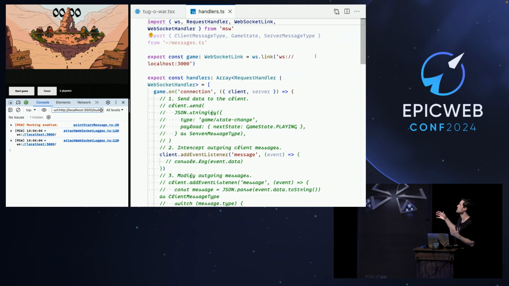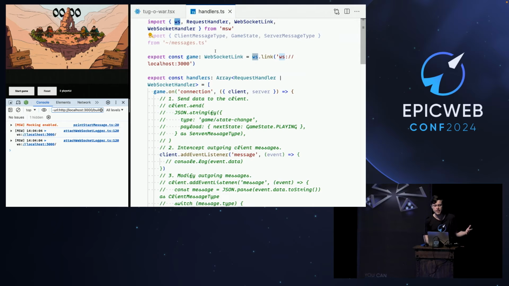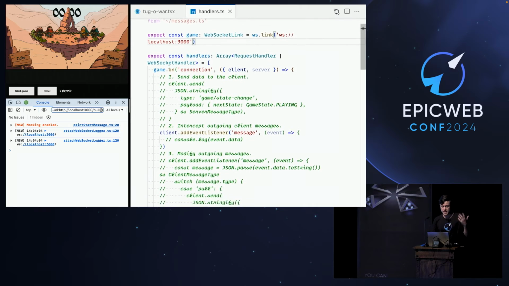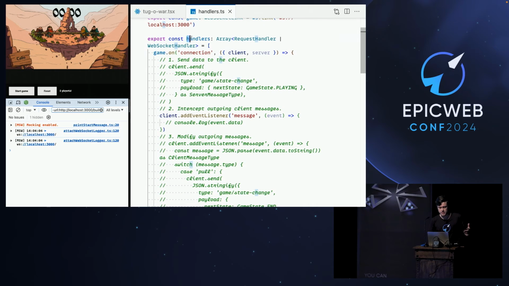So let's try developing this app mock first. So the server doesn't exist. We forget about it. What we can do is import this new ws object from MSW, which stands for WebSocket, and we can call ws.link, which will create this kind of interceptor for this WebSocket server URL. And this is not a handler just yet. And to make it a handler, you'll go to your handlers array like you used to, and you will add a listener, a connection listener, that has a callback.